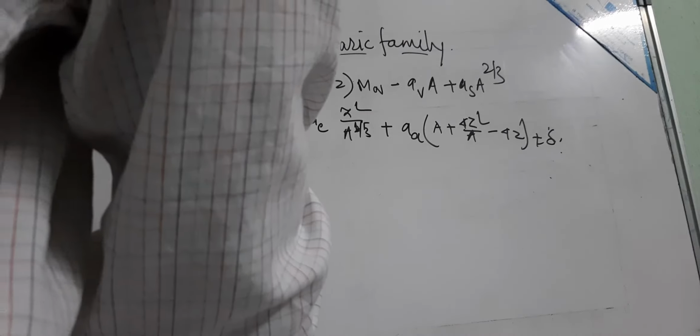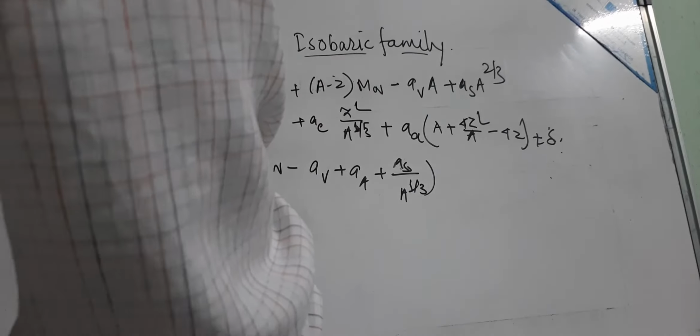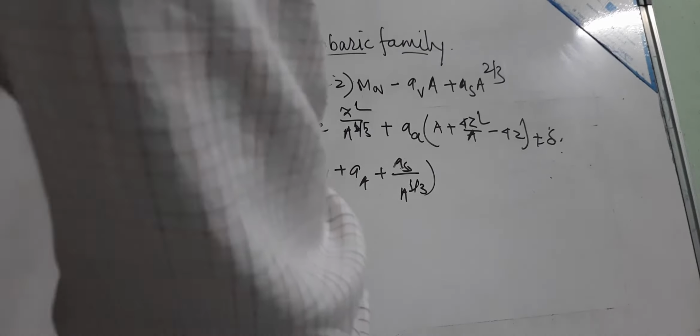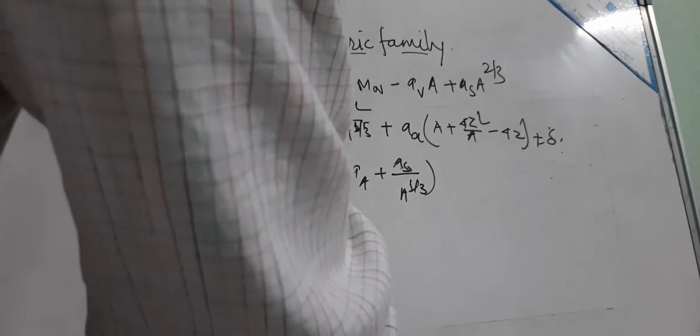So this can be written as, if you take A as a common factor, we get M_n minus a_v plus a_a plus a_s by A to the power 1/3. If you take Z as a common factor, we get M_H minus M_n minus 4a_a.